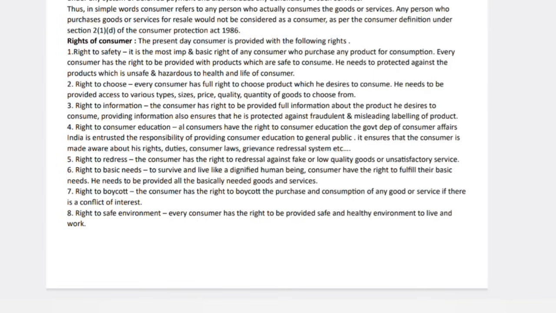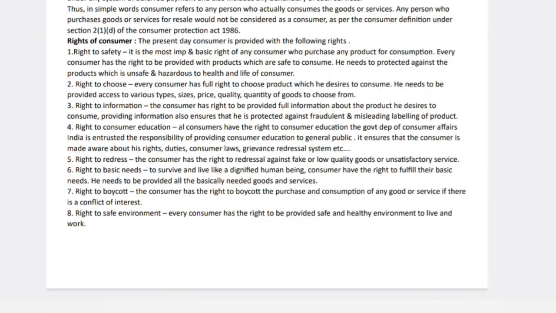The first one is right to safety. Right to safety is nothing but if we are buying any product, the safety precautions should be there. That type of safety precaution right we have as a consumer. Next one, right to choose. If we are buying a product we have the right to choose, the right to freedom of option.